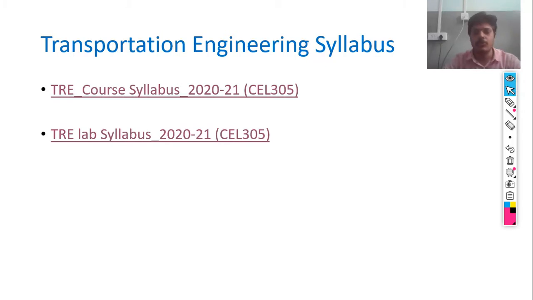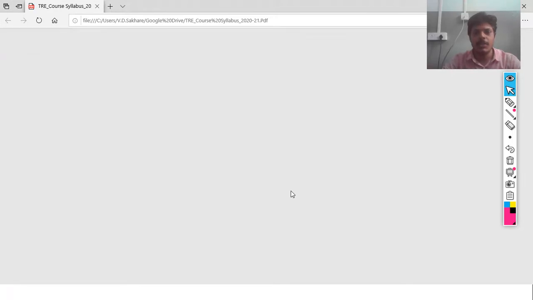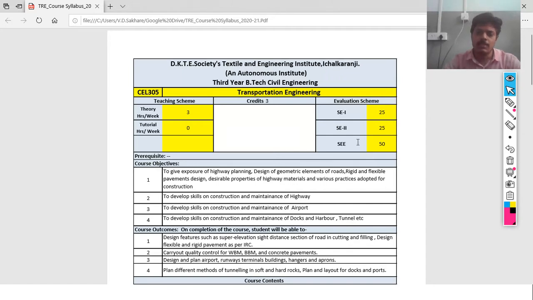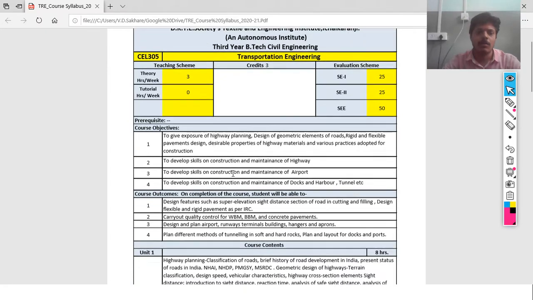Before we start the first lecture, first of all, I will introduce the syllabus. The Transportation Engineering subject, with code CL305, has SE1 and SE2 examinations, each of 25 marks, as well as a semester end examination of 50 marks.